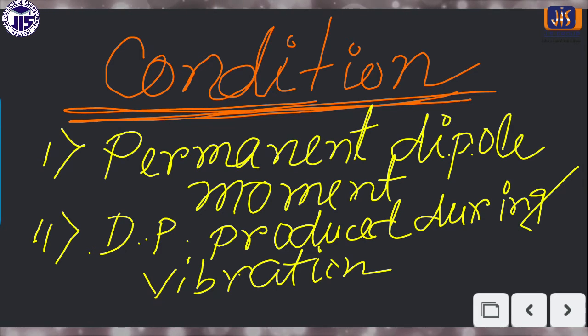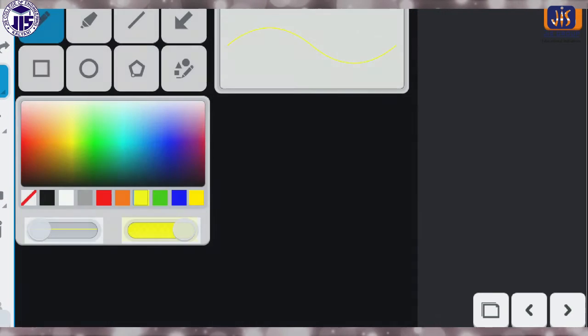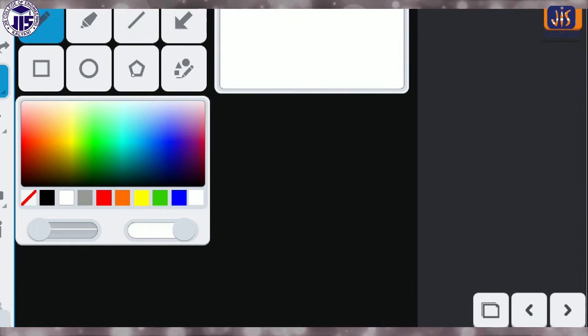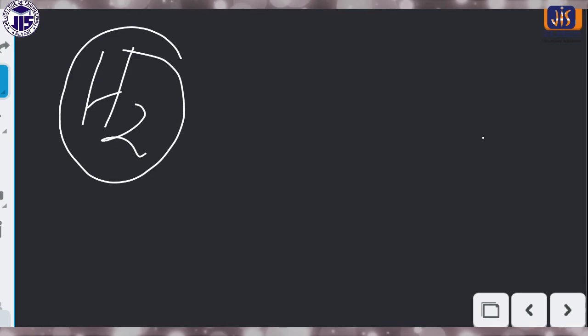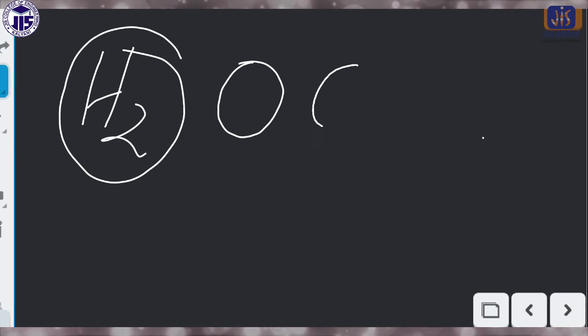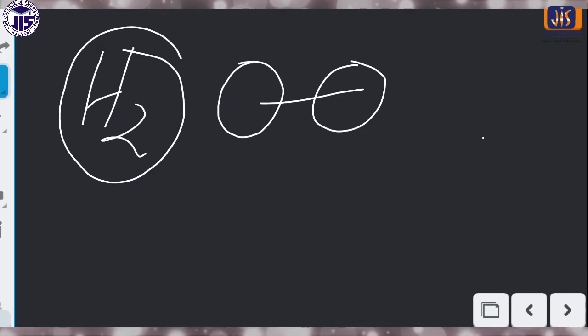If you think about the permanent dipole moment, then consider any homoatomic molecule, like H2. In H2, both the atoms are the same, both are H, so there is no question of a dipole moment.